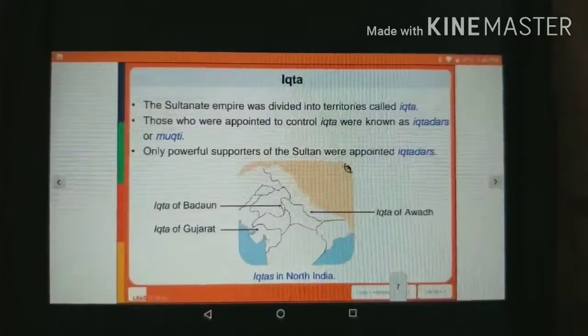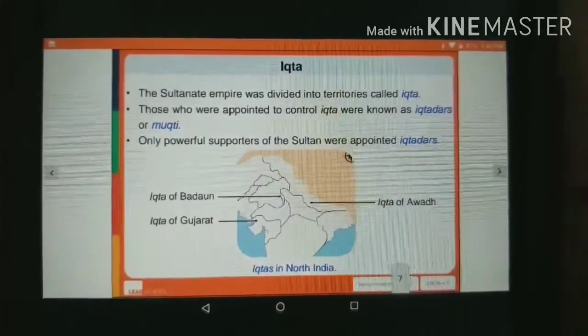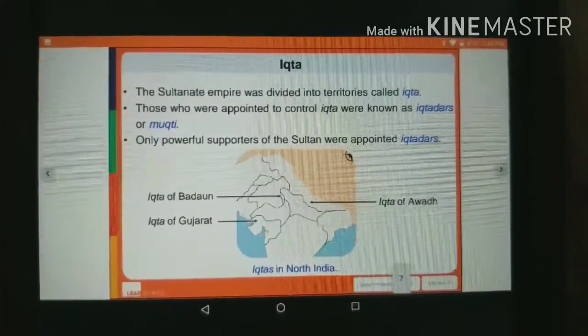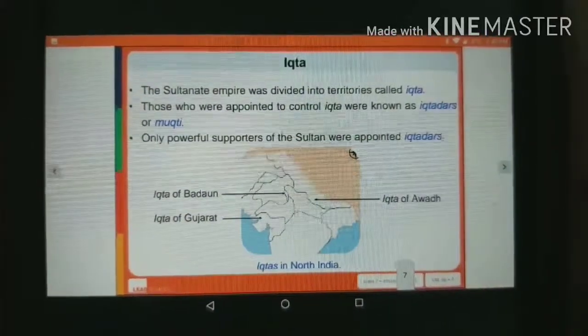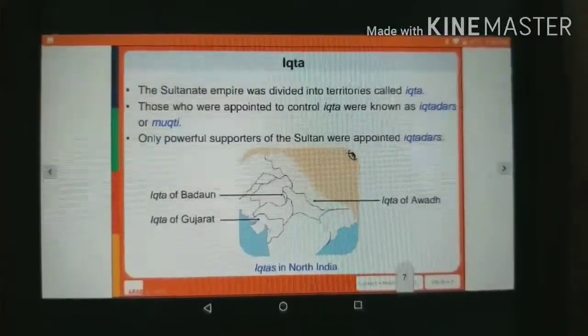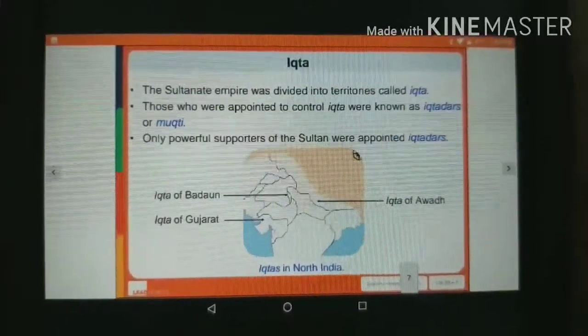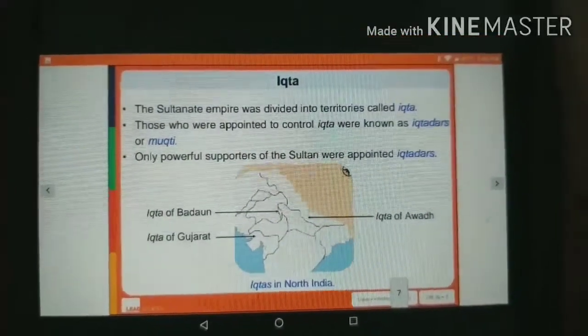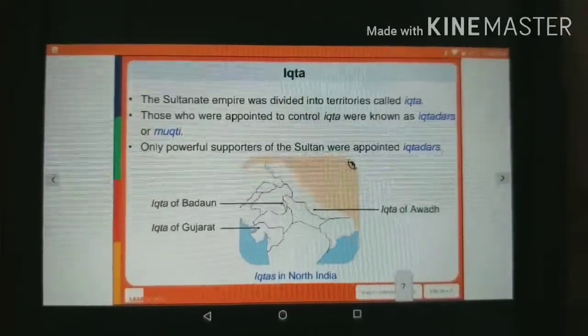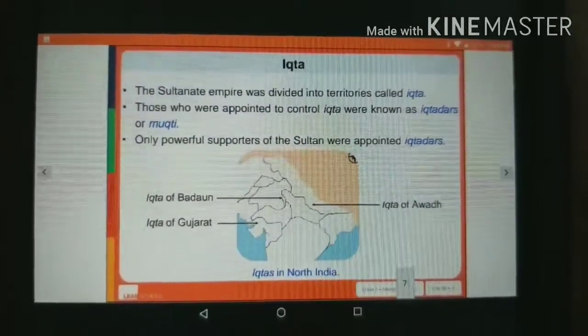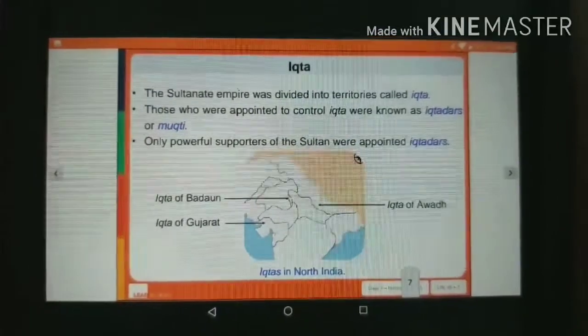Okay. Now let us look at what we mean by Iqta. The Sultanate empire was divided into territories called Iqta. Those who were appointed to control an Iqta were known as Iqtadars or Mukti, that we have already studied. Only powerful supporters of the Sultan were appointed Iqtadars. So here in the map you can see the Iqtas in North India.